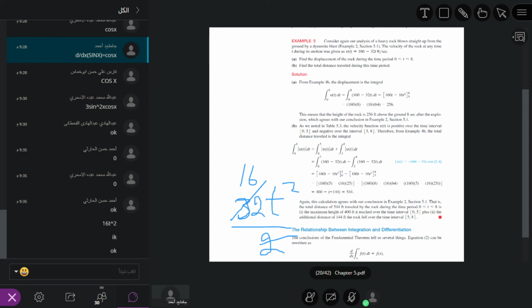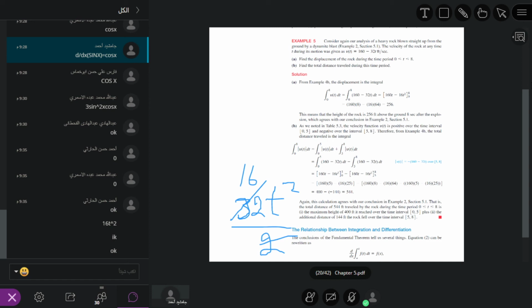Okay, what is the question? Find the displacement of the rock during the time period 0 less than or equal to t less than or equal to 8. It means t is between 0 and 8. The next is to find the total distance traveled during this time period.